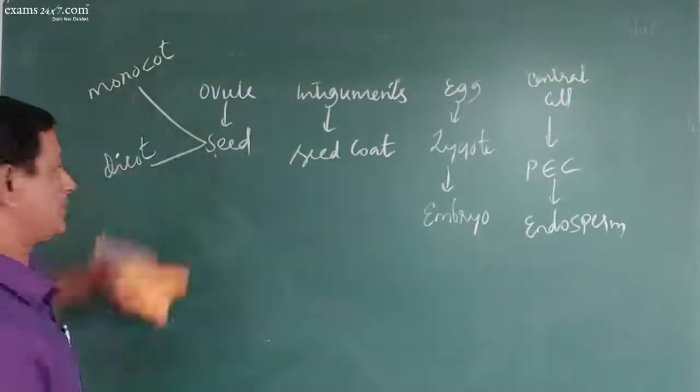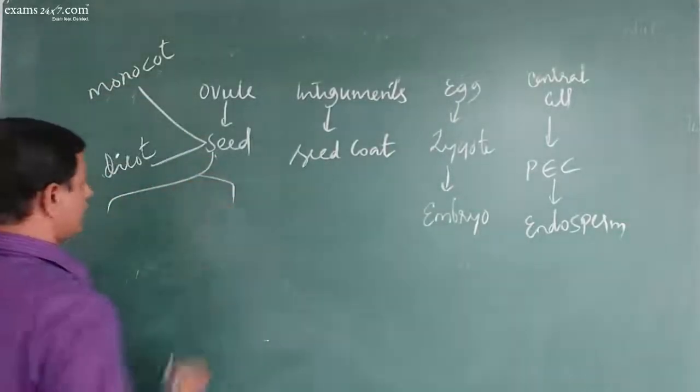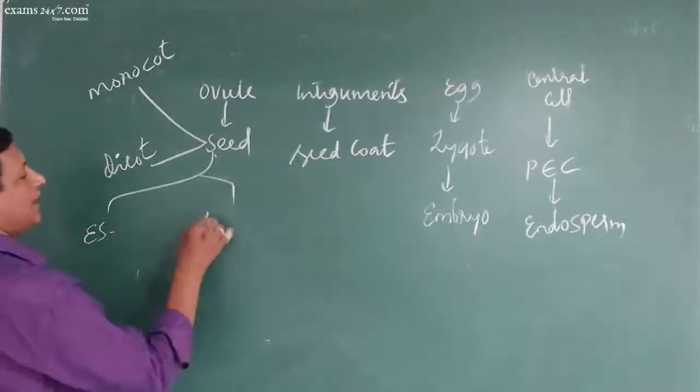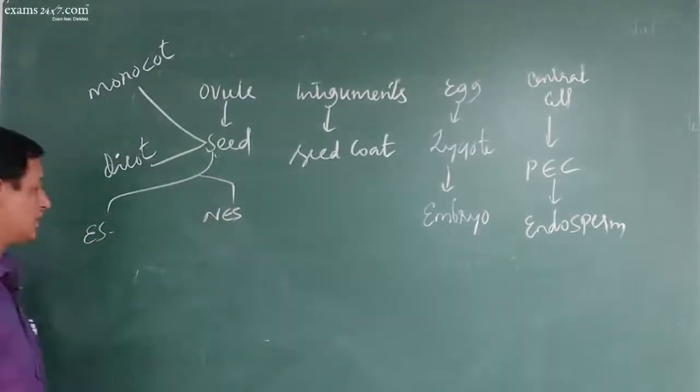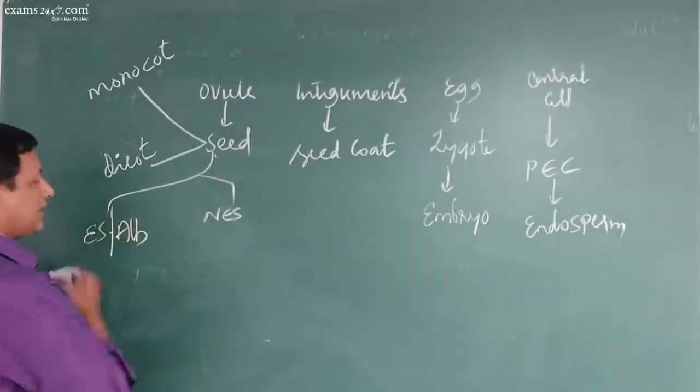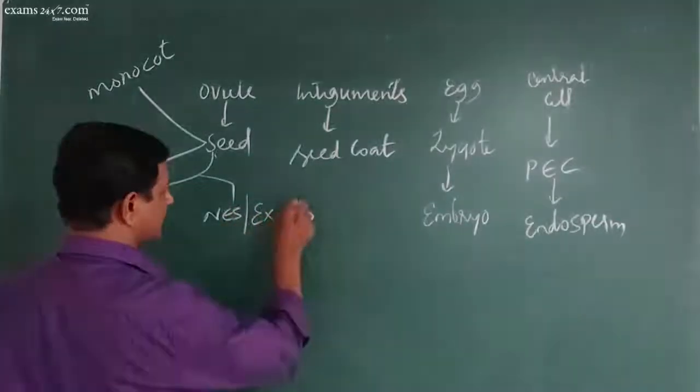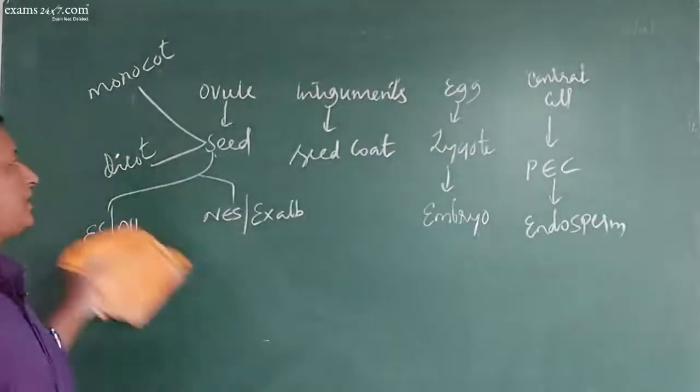They can also be divided into endospermic seed and non-endospermic seed, also called albuminous seed and exalbuminous seed. So many varieties are there.